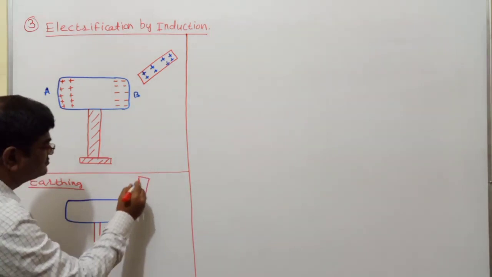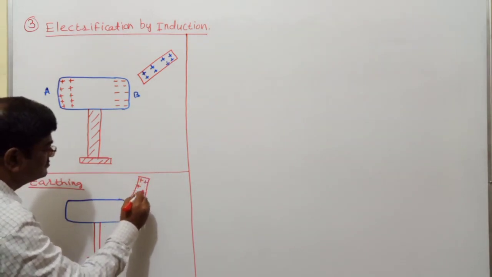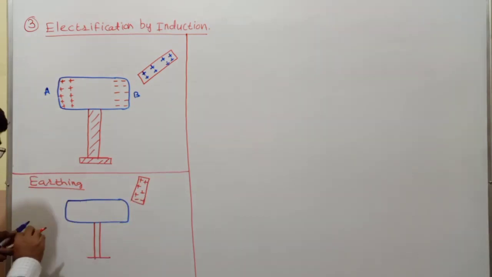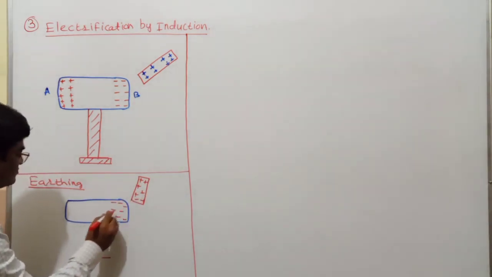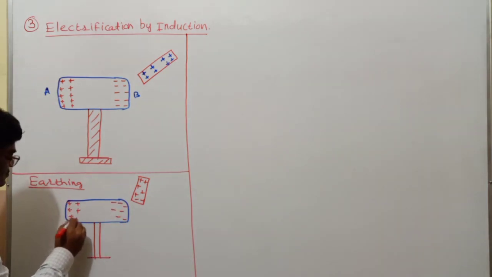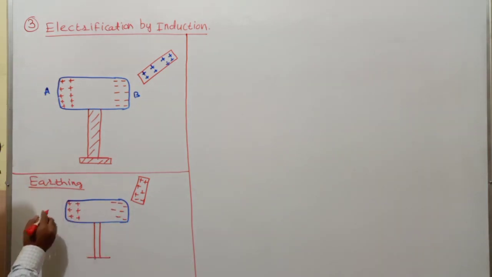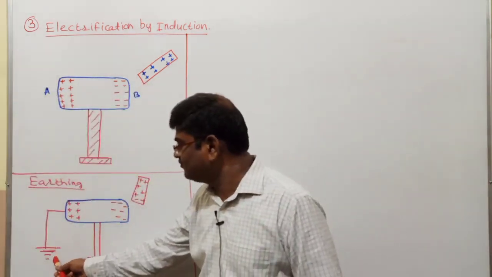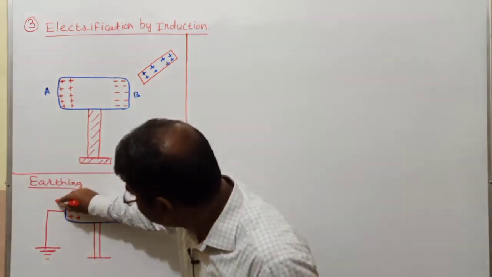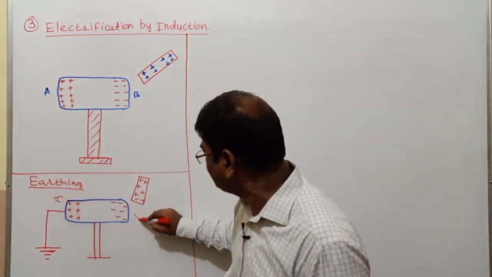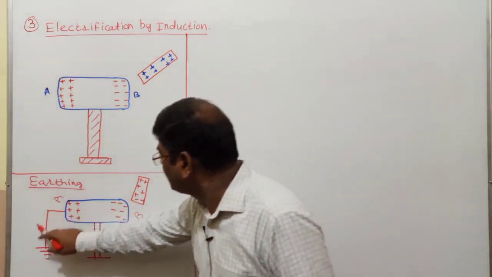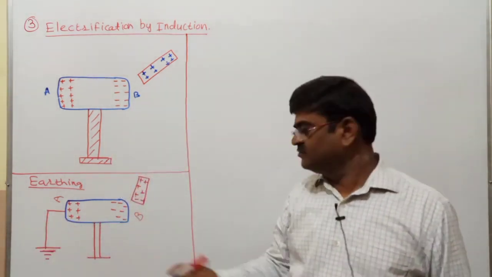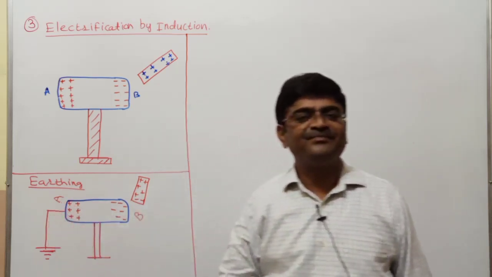Glass rod. I have got these charges separated. And as I mentioned, here I go with a process called earthing. So what did I do? I took a wire. One end I connected at A, the farther end. Another end I connected at B. Another end I connected to ground. The near end is B, the farther end is A.